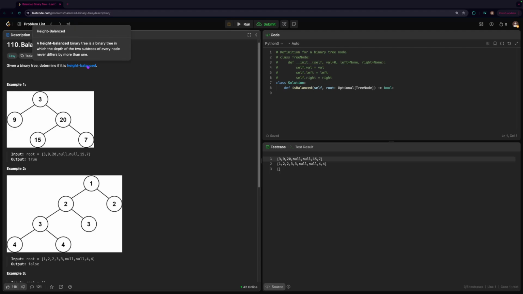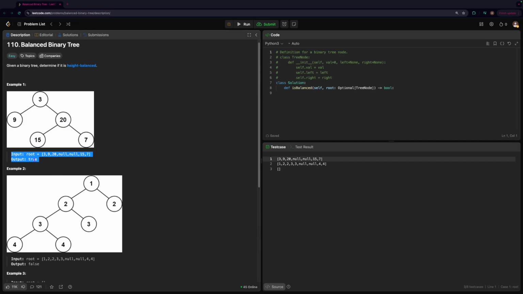So the way you might think to do this right away is a top-down approach. What you might do is take this root node right here, calculate the max height of the left subtree, calculate the max height of the right subtree, compare them, see if it's valid, then move on to the next nodes and do it again.